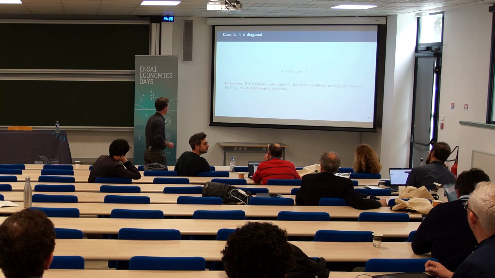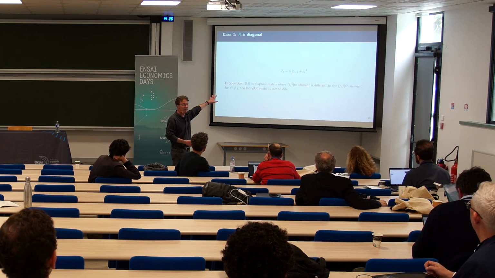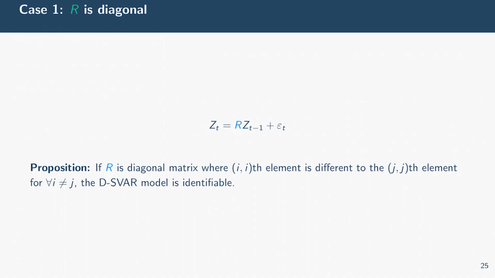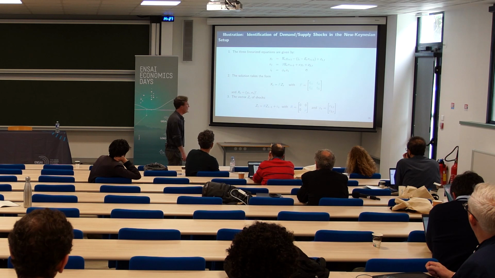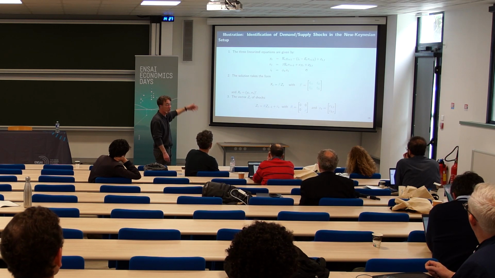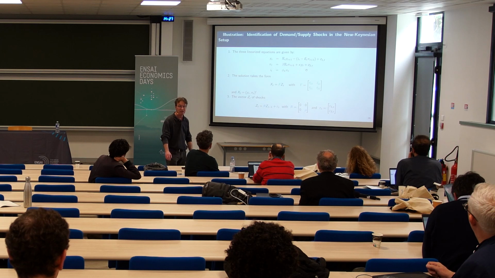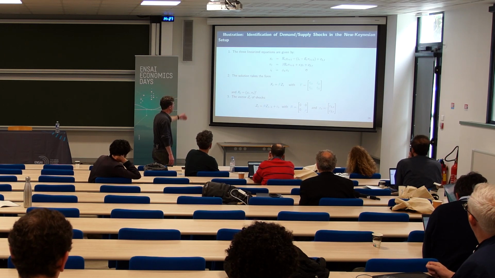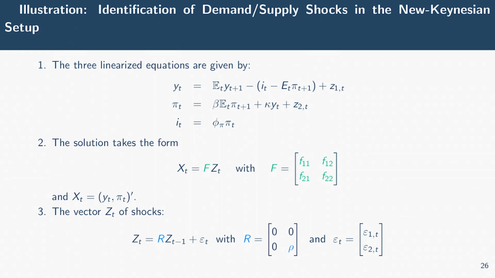So let me show you the main results that we have. If you have this autoregressive representation, and if all the elements of R are different, all the rows are different, you can identify the DSVR. In order to illustrate this, suppose that I use the basic new Keynesian model, the 3-equation new Keynesian model with the Euler equation, the pricing equation, the monetary policy, and I include only 2 shocks, Z1 and Z2, only on the first 2 equations. I will discuss an additional shock after.